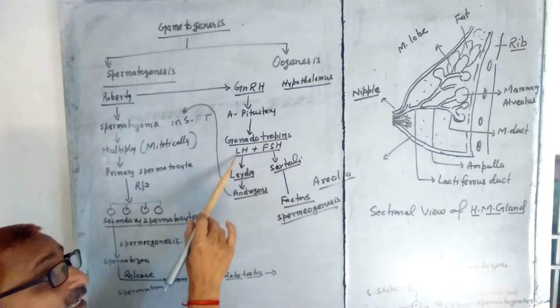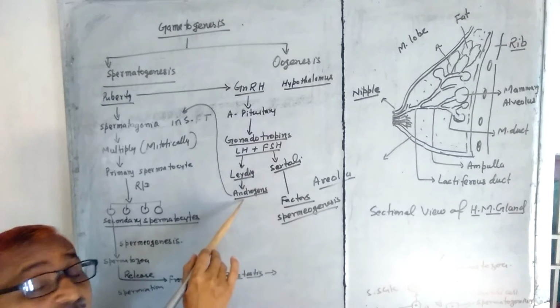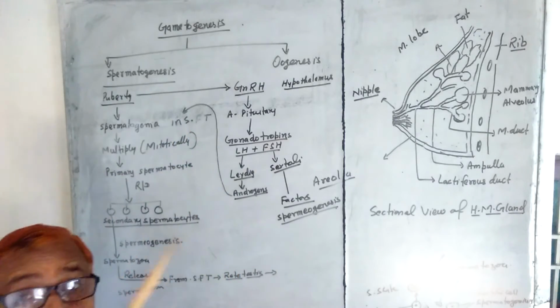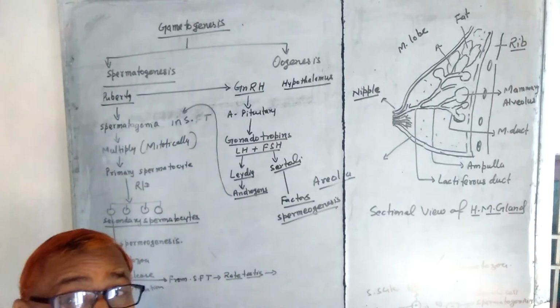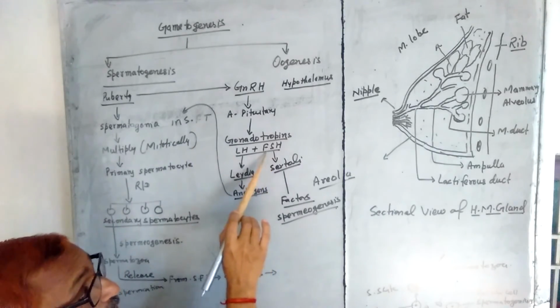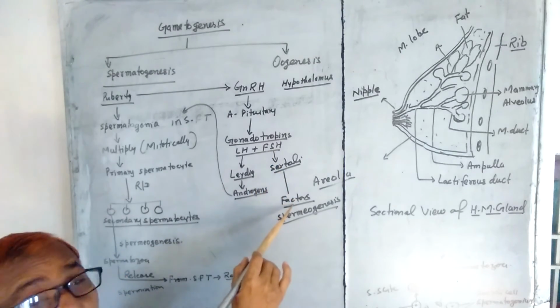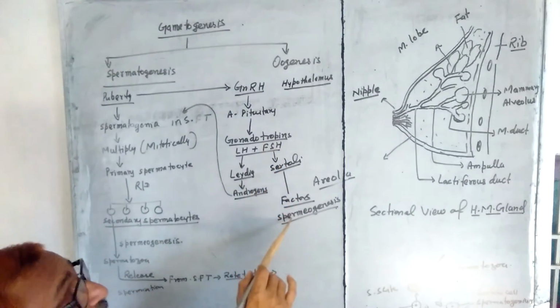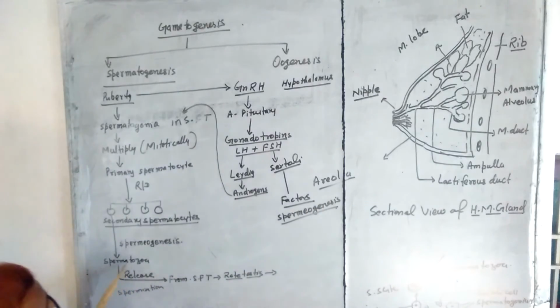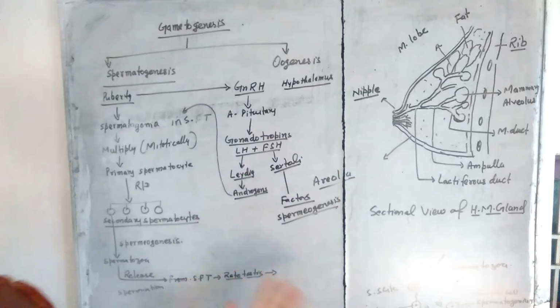Luteinizing hormone activates the Leydig cells to produce androgens, and androgens bring about secondary and primary sexual characters during puberty. Follicle stimulating hormone stimulates Sertoli cells to release factors. These factors help in spermiogenesis. So in this way you can easily understand.